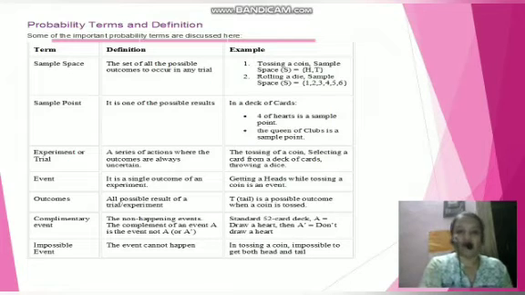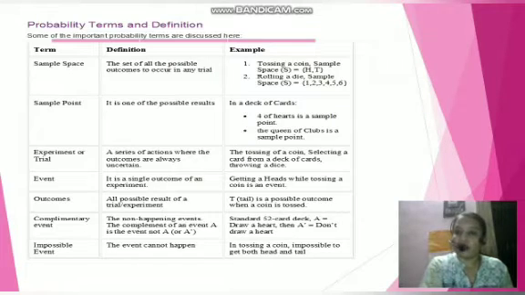Complementary event: the non-happening event is called the complementary event of a given event A. Means in a standard deck of 52 cards, if event A is drawing a heart, then the complement of A is not drawing a heart. The remaining cards without hearts are the complementary event.